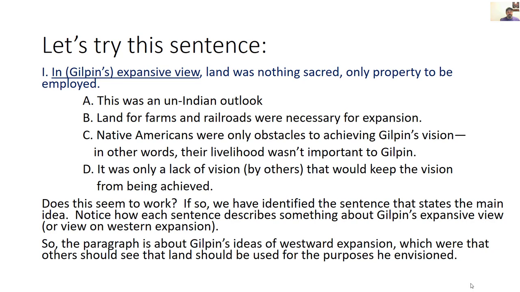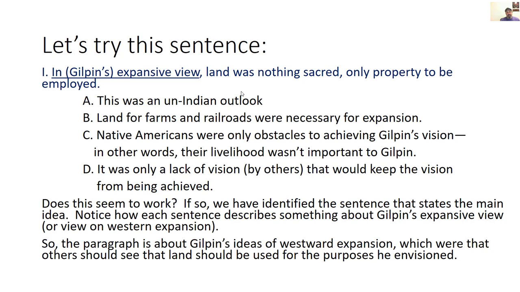Notice how each sentence describes something about Gilpin's expansive view or his view on Western expansion. This view was un-Indian. It was an un-Indian outlook. Land for farms and railroads were necessary for expansion. Native Americans were only obstacles to achieving Gilpin's vision.